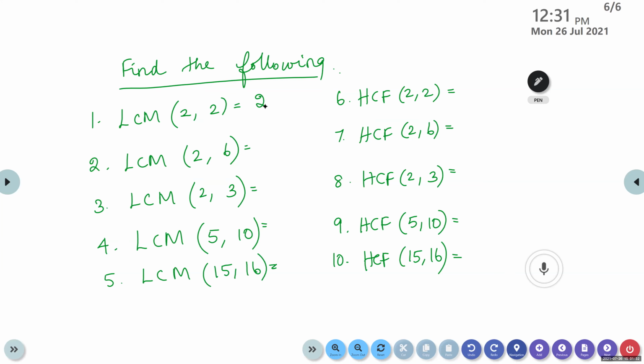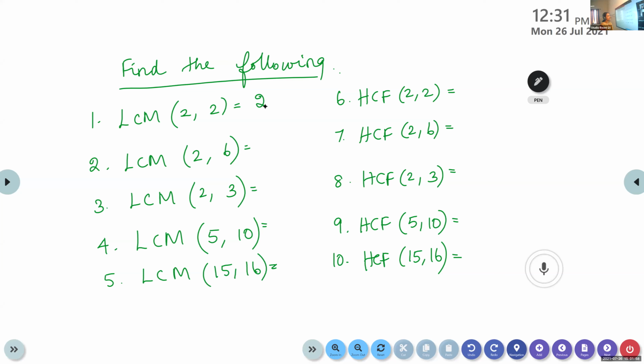LCM should be a multiple of these two numbers. We should get a number which is a multiple of 2 and a multiple of 6. So which is the number? The lowest multiple of 2 and 6. How will you find LCM?